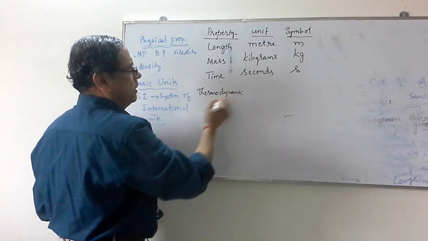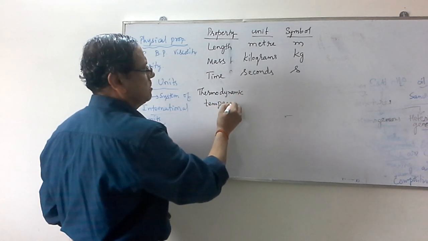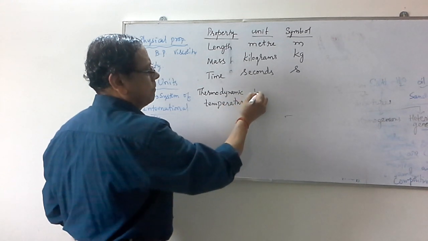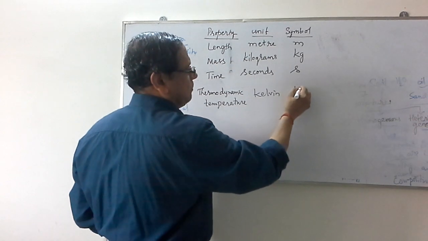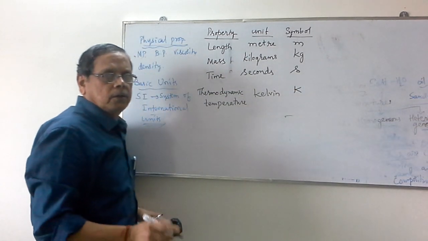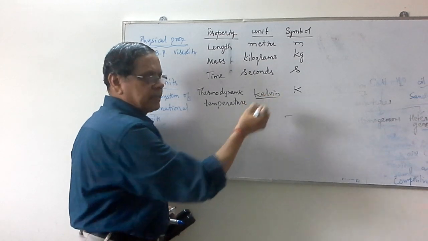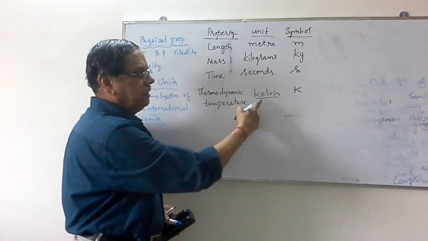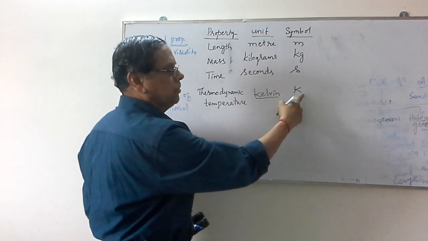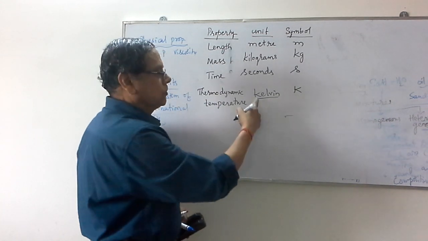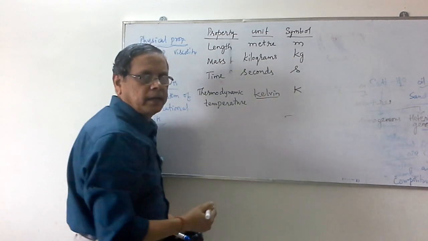This thermodynamic temperature is measured in terms of Kelvin, which is indicated with capital K. One piece of information: whenever we use the name of a scientist, while writing the word we write with a small letter, while writing the symbol we use a capital letter. So here Kelvin starts with small k, but the symbol is capital K.